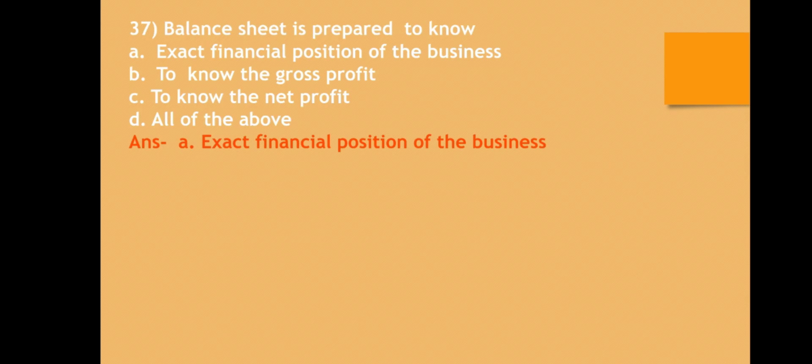37. Balance sheet is prepared to know: A. Exact financial position of the business, B. To know the gross profit, C. To know the net profit, D. All the above. The correct answer is balance sheet is prepared to know the exact financial position of the business on that particular day.